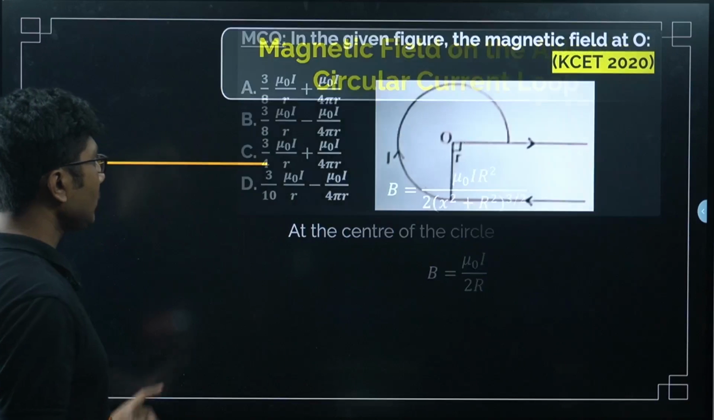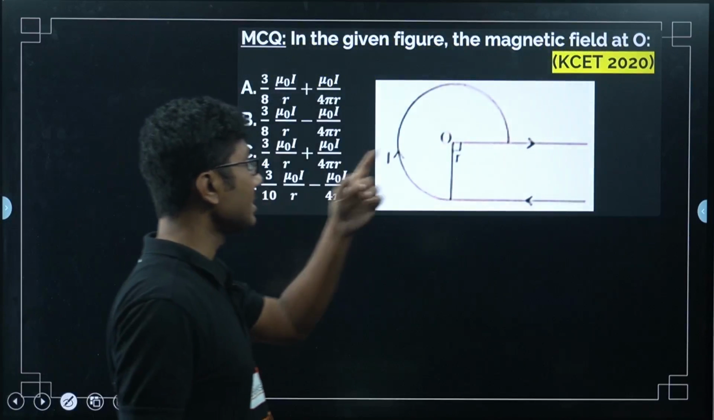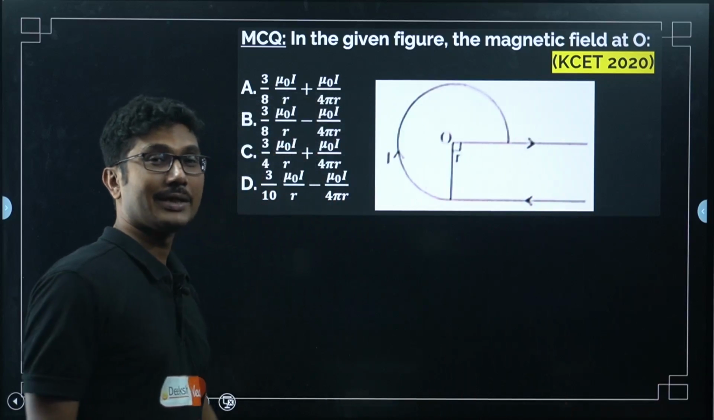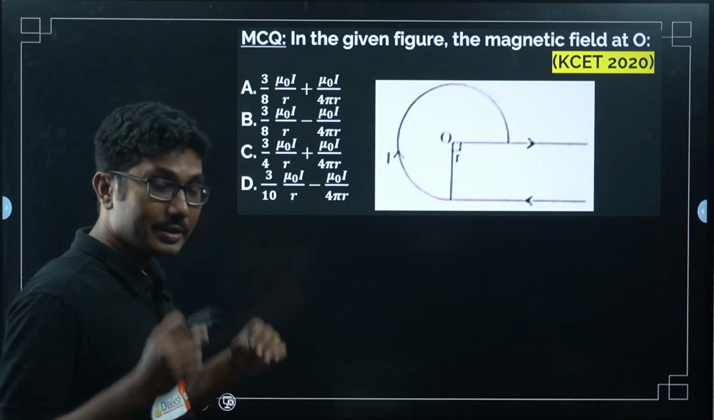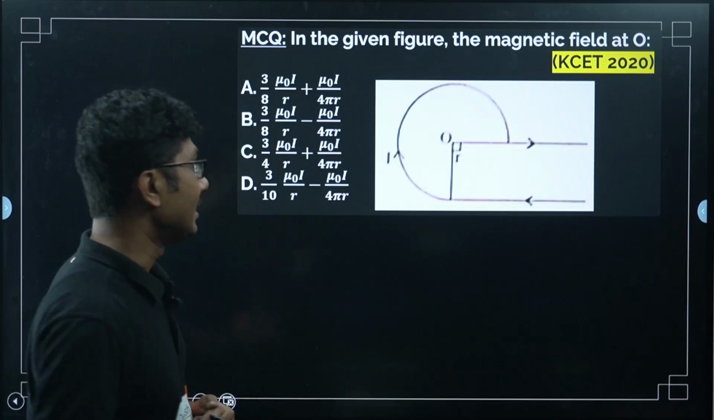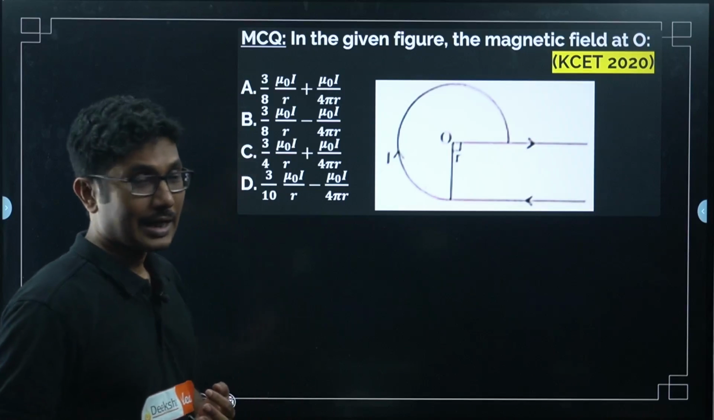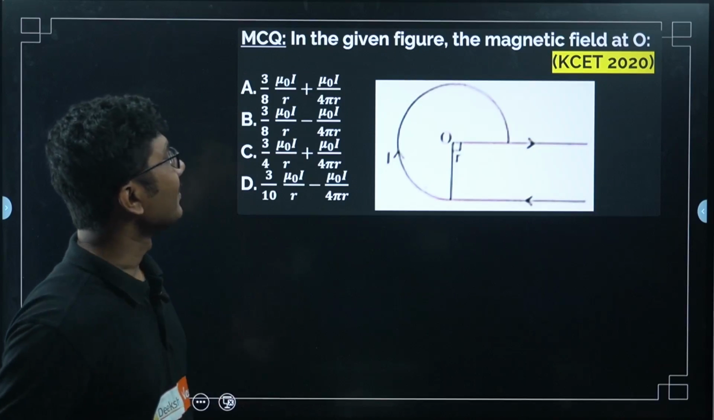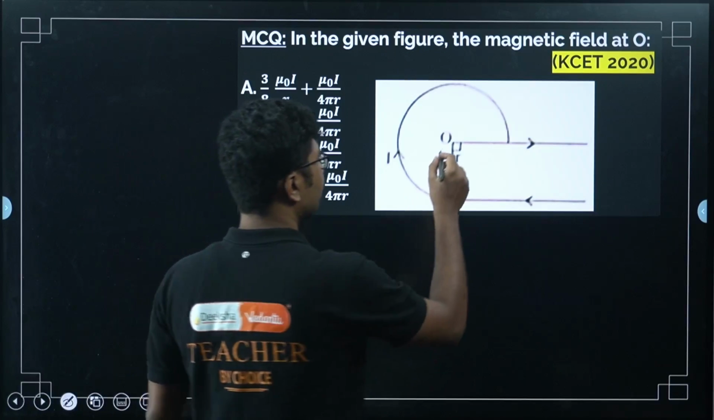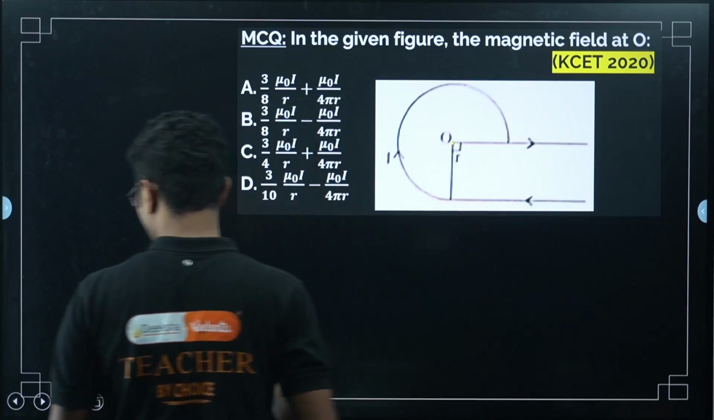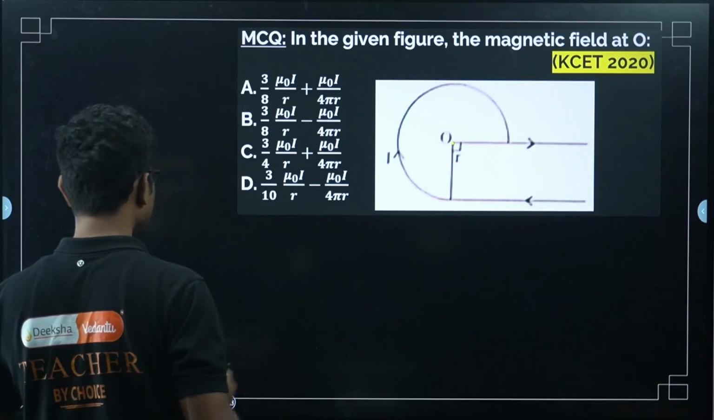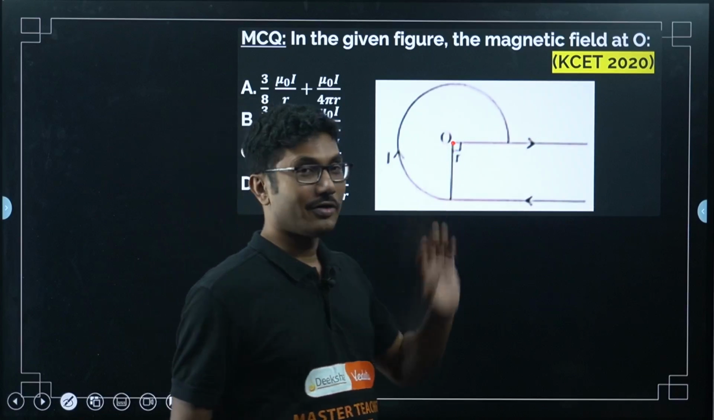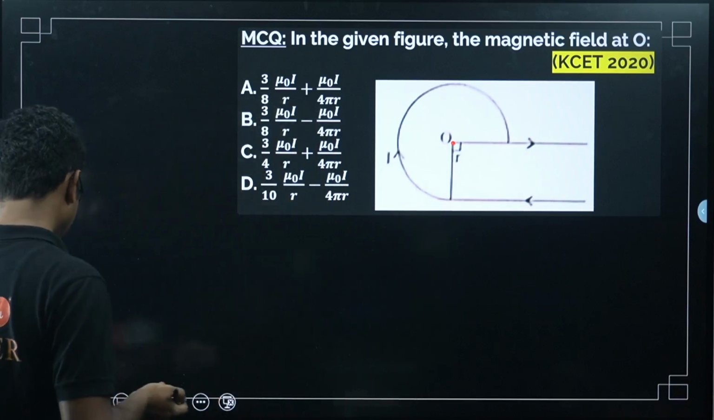Now, let us look into one of the KCET questions, the KCET 2020 question. You might be thinking, sir, I do not need to remember that, no question comes from that. Question does come from that, my dear students, so you cannot ignore that. What is the question here? In the given figure, what is the magnetic field at O? The easy thing is that they have not asked you along the axis, but they have asked you on the center.